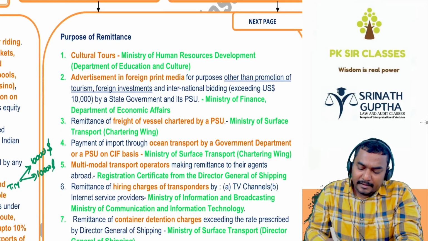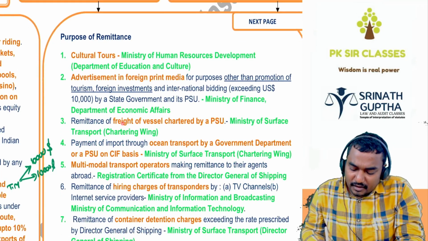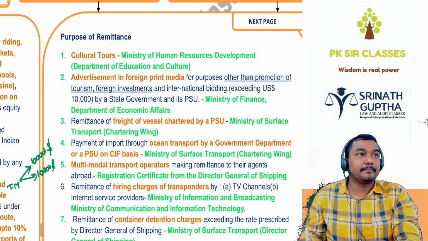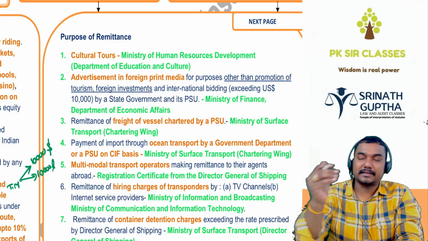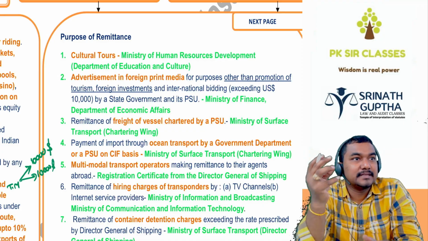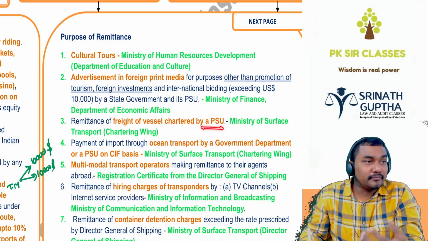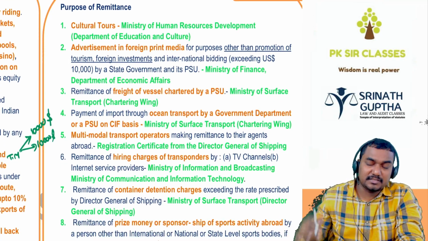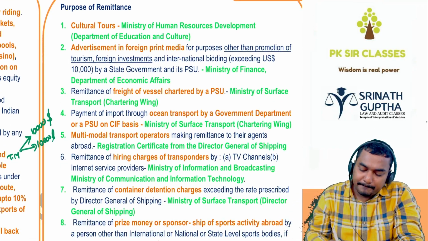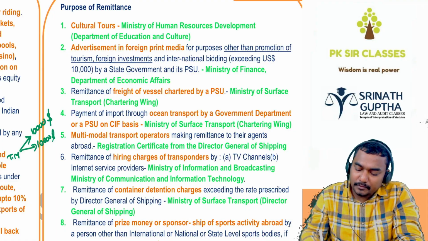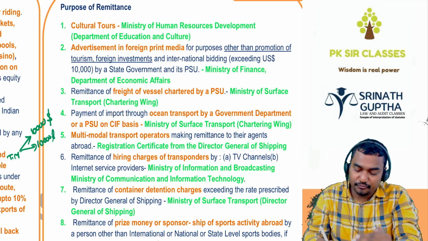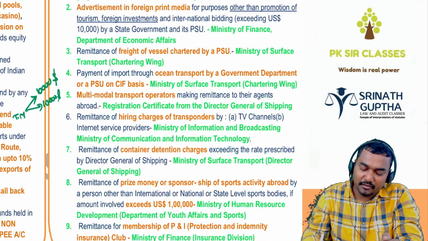Next, remittance of the freight of the vessel chartered by the public sector undertaking. So you are transporting something through the vessel chartered by the PSU. Freight charges are allowed, but you have to take the permission of the Ministry of Surface Transport. Surface means above the water. Payment of import through ocean transport by Government of India or PSU on CIF basis. CIF means cost, insurance, and freight basis. Ministry of Surface Transport approval is required.